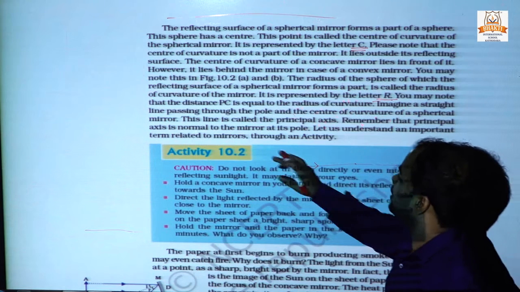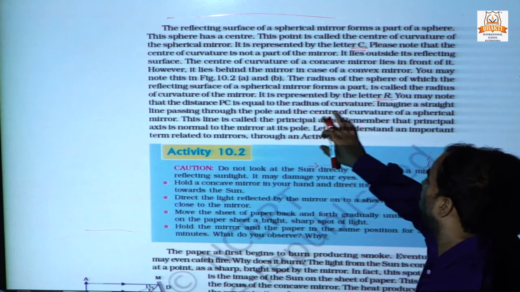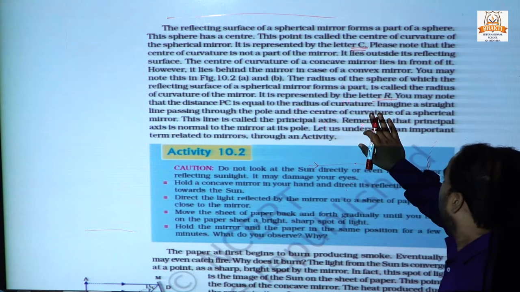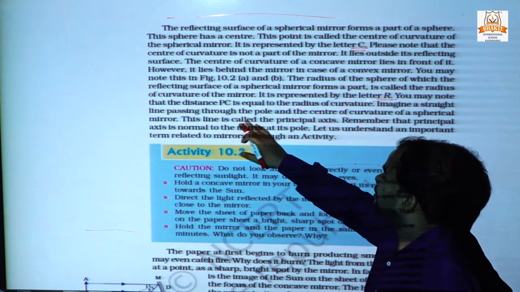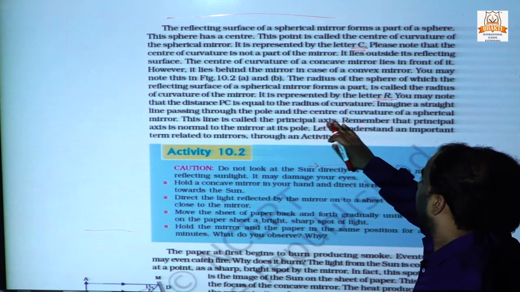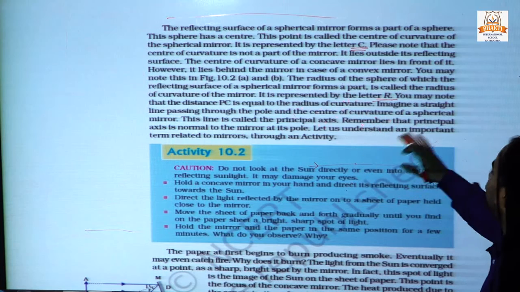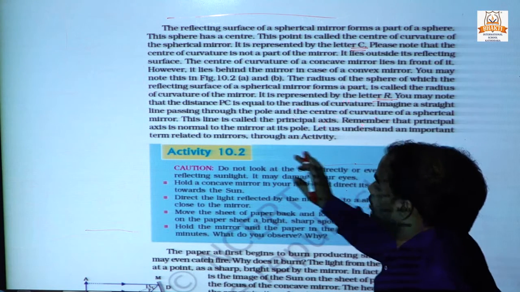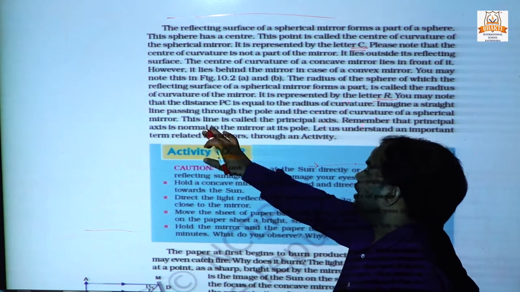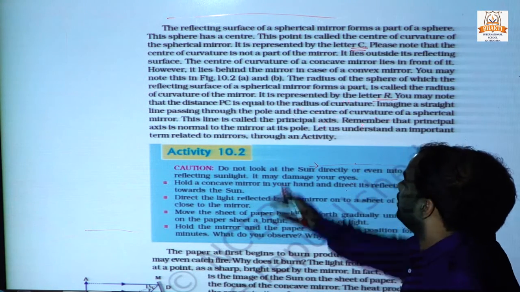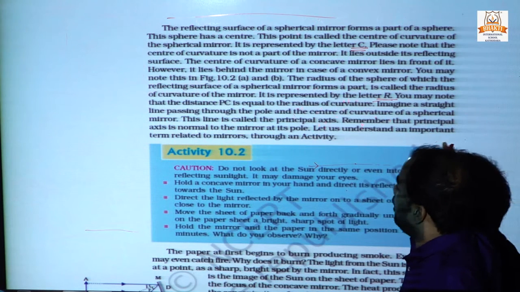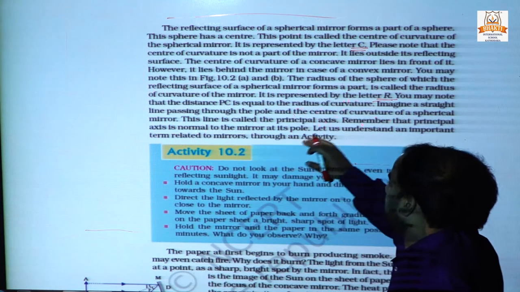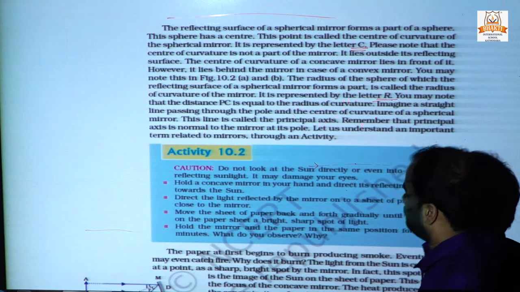We may note that the distance PC is equal to the radius of curvature. Imagine a straight line passing through the pole and the center of curvature of a spherical mirror, the axis, normal to the mirror at the pole. Let us consider the important terms related to the mirror through the activity.